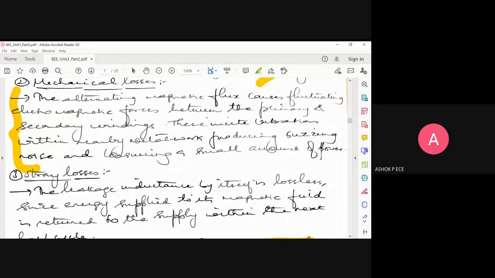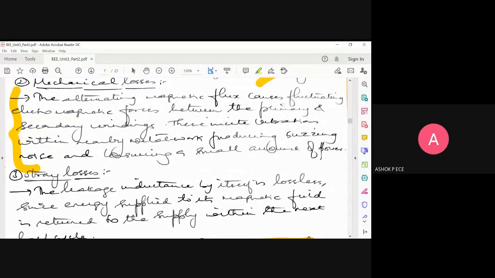Okay, sir. Because lines are not confined to the core, right? They are free to travel anywhere. You are just creating a path for them to travel inside the core. So if the secondary and the metal casing are very close, EMF will be induced in both the secondary as well as the metal casing. So that metal casing EMF will produce a noise and a buzzing sound, which is mechanical loss.